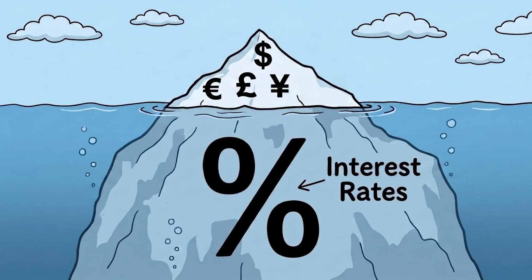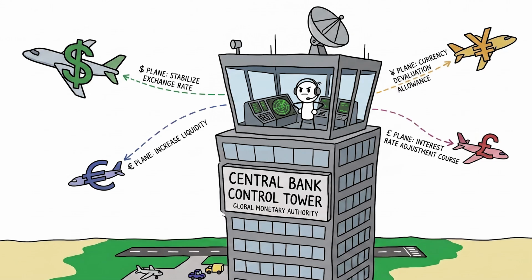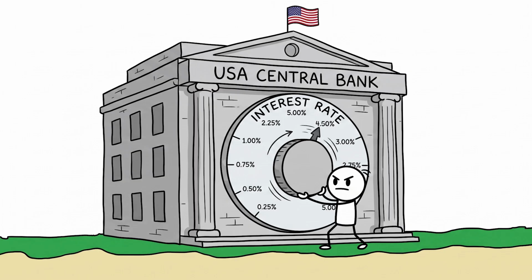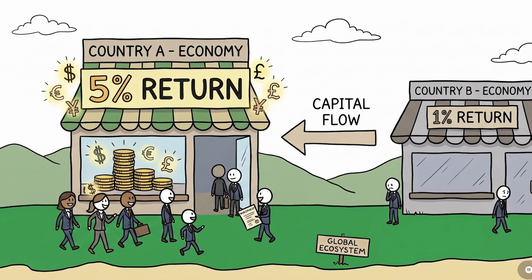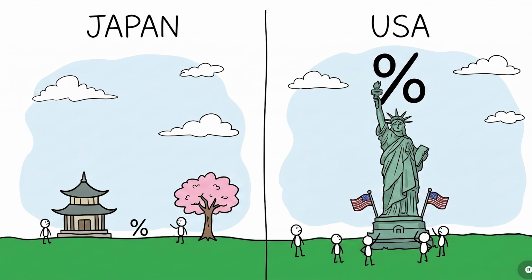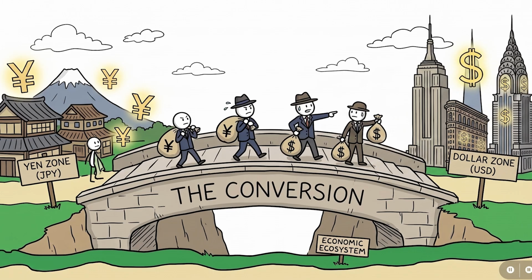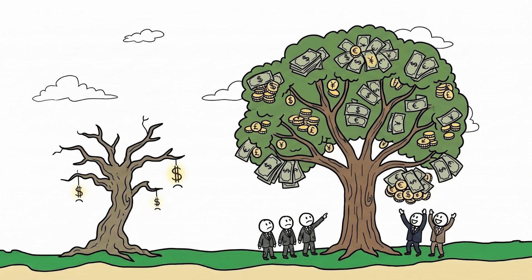Now here's something many people don't realize. Central banks influence currency values too. A central bank controls interest rates, which affect how attractive a country is to investors. Japan has kept interest rates extremely low for years, while the US has kept rates much higher. That gap alone pushed many investors to move money out of yen and into dollars, because why hold money earning almost nothing when it could earn more elsewhere?